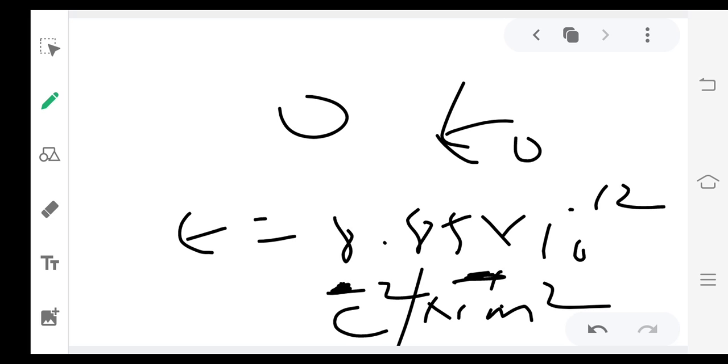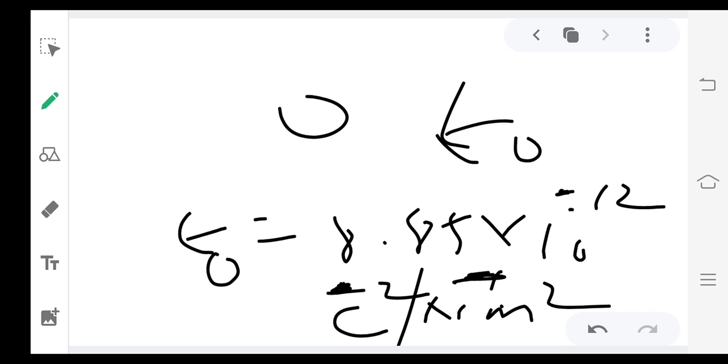Means the value of epsilon naught is 8.85 into 10 raised to power minus 12 Coulomb square per Newton meter square. This is the value of epsilon naught.